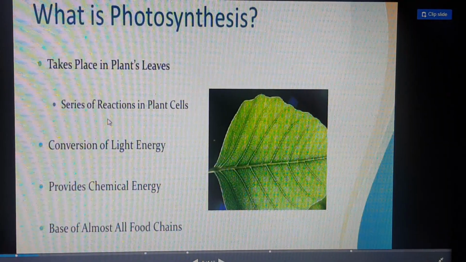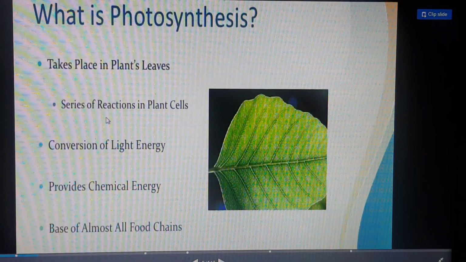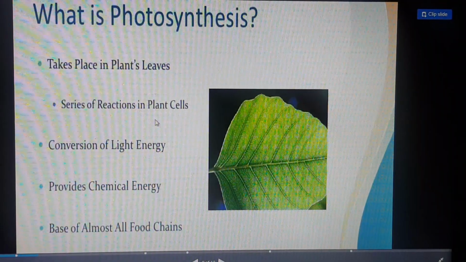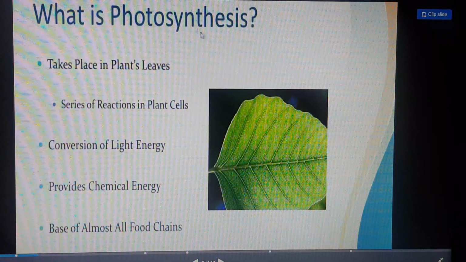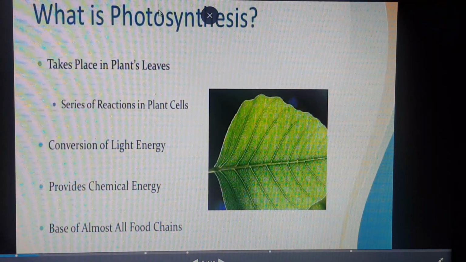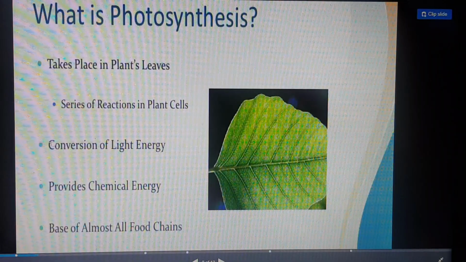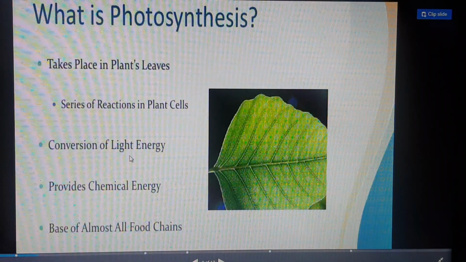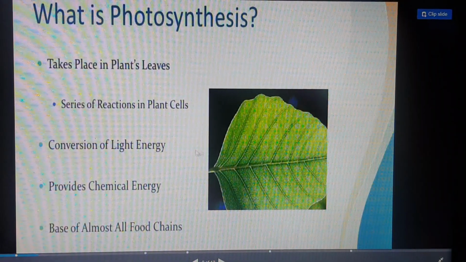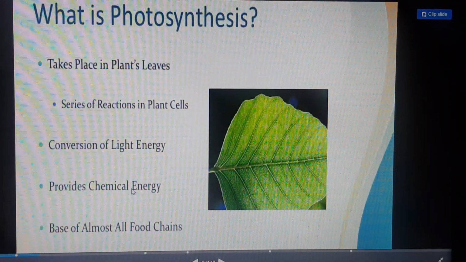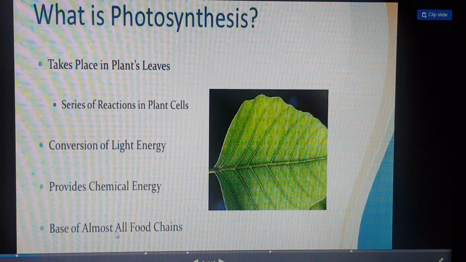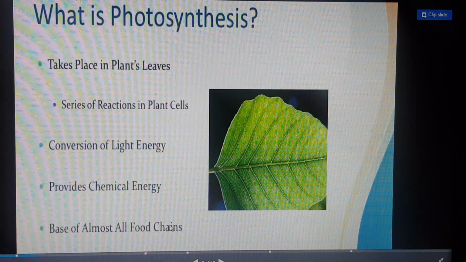Okay, and the next point is a series of reactions in the plant cell. Many reactions take place in the plant cell during photosynthesis. And it converts light energy into which energy? It converts light energy into food energy, or you can say chemical energy. And it is the basis of almost all food chains.